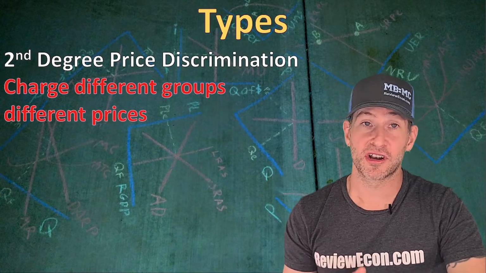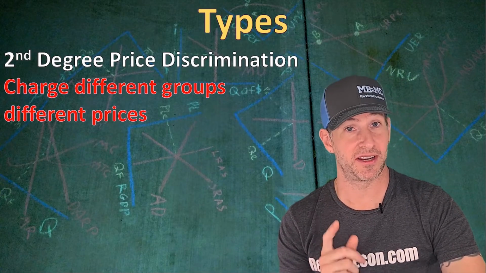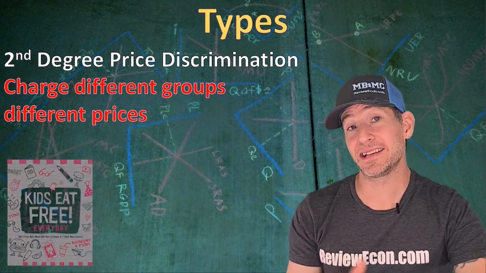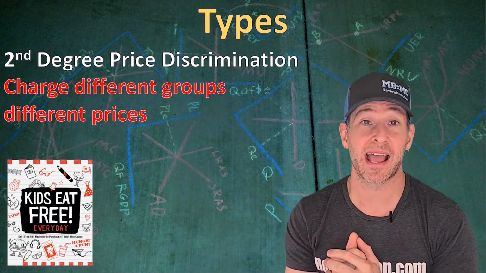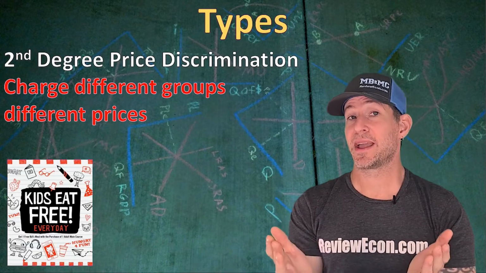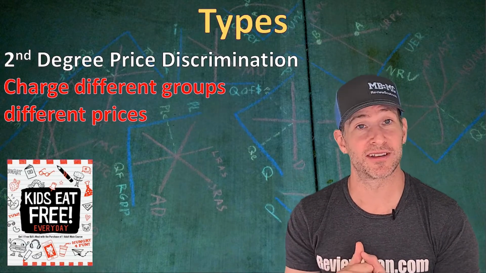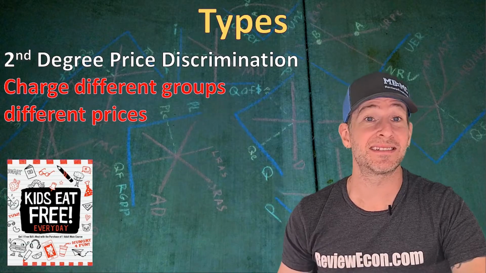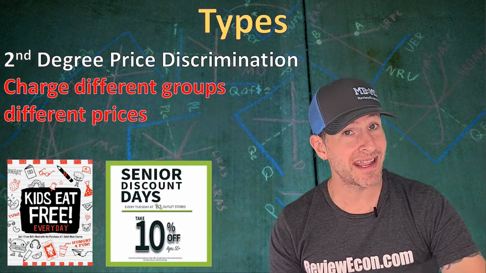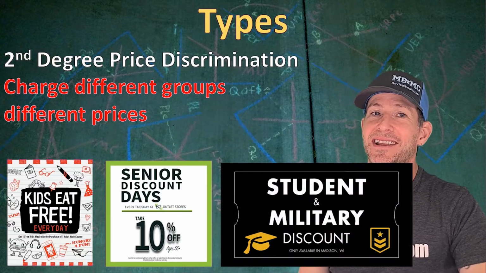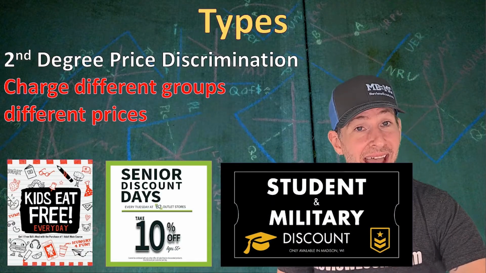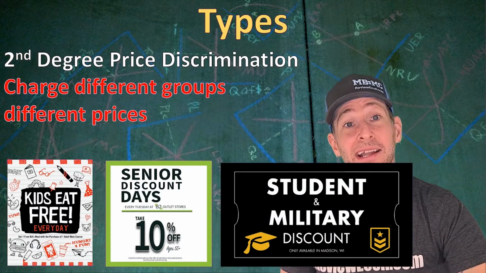The next form of price discrimination is called second-degree price discrimination. And here, businesses are charging different groups of people different prices. You might see kids eat free advertisements for restaurants because businesses know that families have more price sensitivity. And so they make it cheaper for families to eat at their restaurants. You've also, I'm sure, seen senior citizen discounts, which is the same thing as charging young people more. But of course, you students also get discounts as well as the military, and that is price discrimination by group.